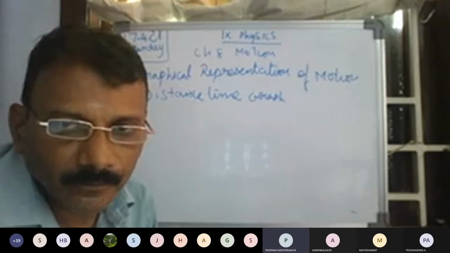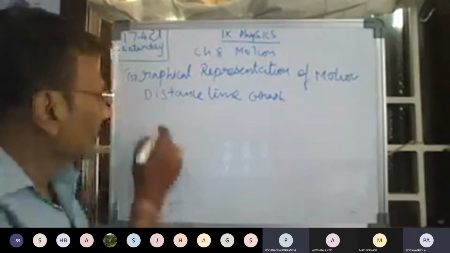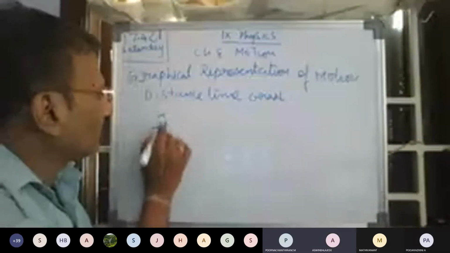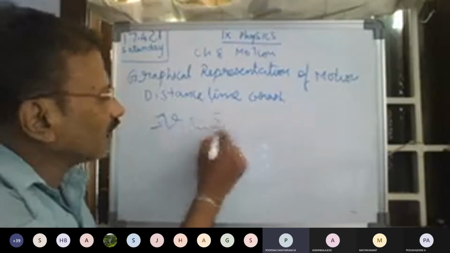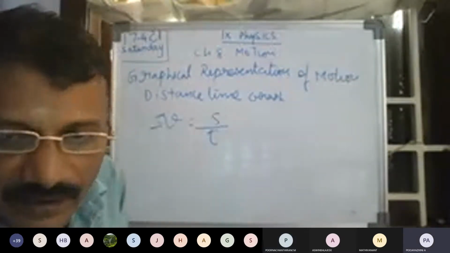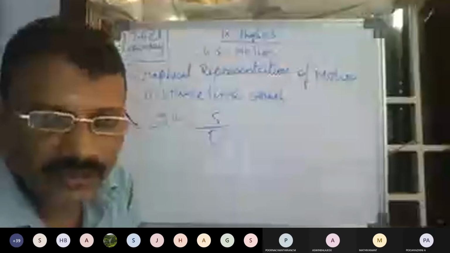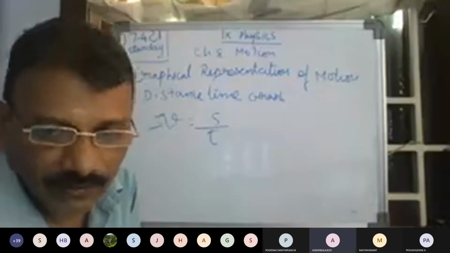Sir, speed. Yes, speed. The total path covered is equal to distance by time taken. V is equal to S by T, where S is distance and T is the time taken.